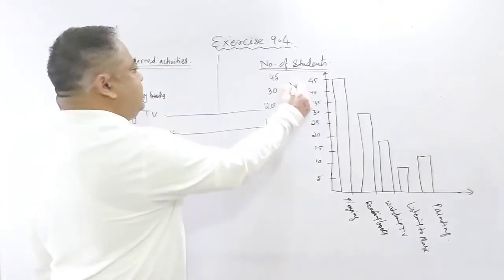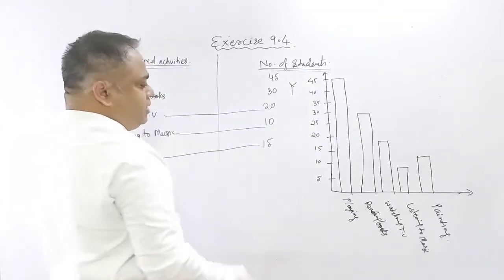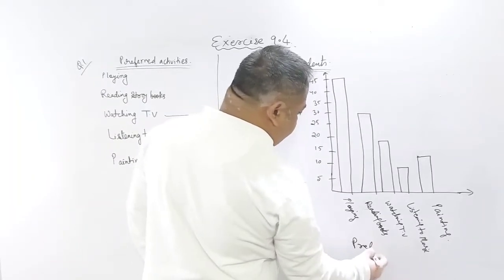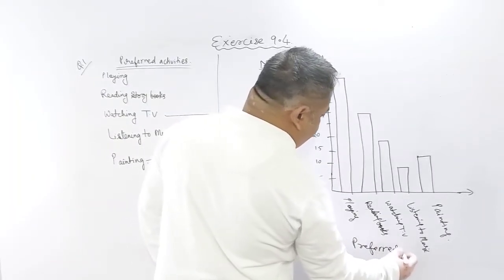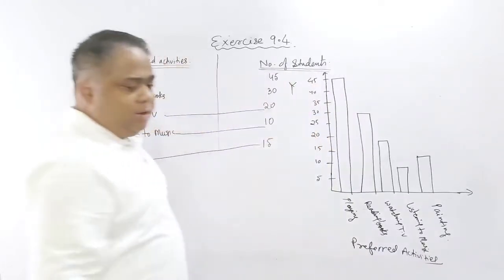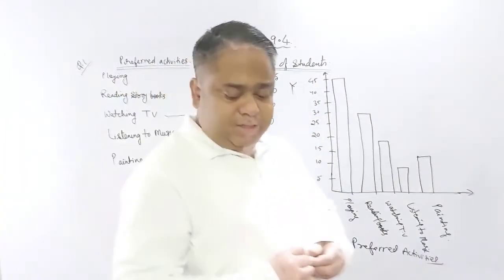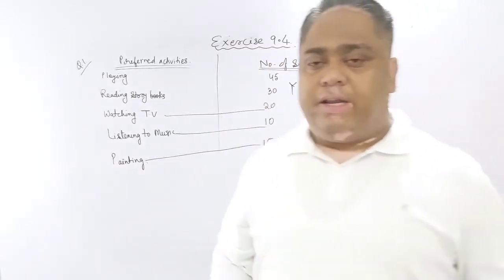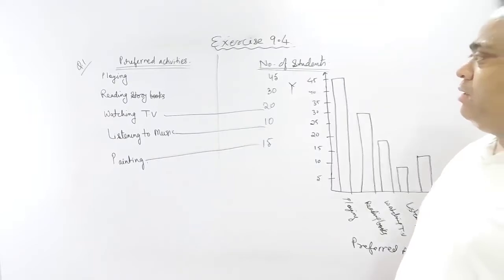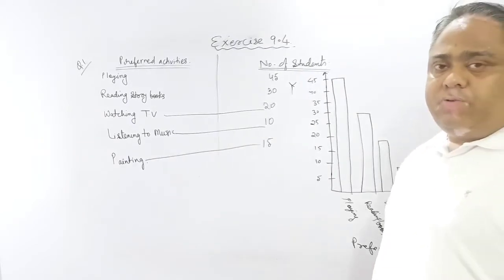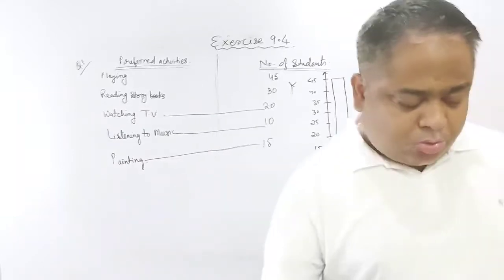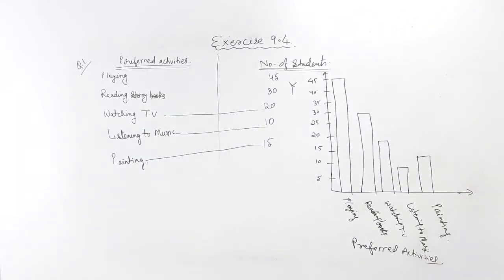So this was the y-axis showing the number of students. This is the x-axis showing preferred activities. In this way you have to draw the bar graph. Now, on the previous day I had given you one question as homework in exercise 9.3. Exercise 9.3's question number 3 was homework. So I'll solve that for you, for those who could not do it.